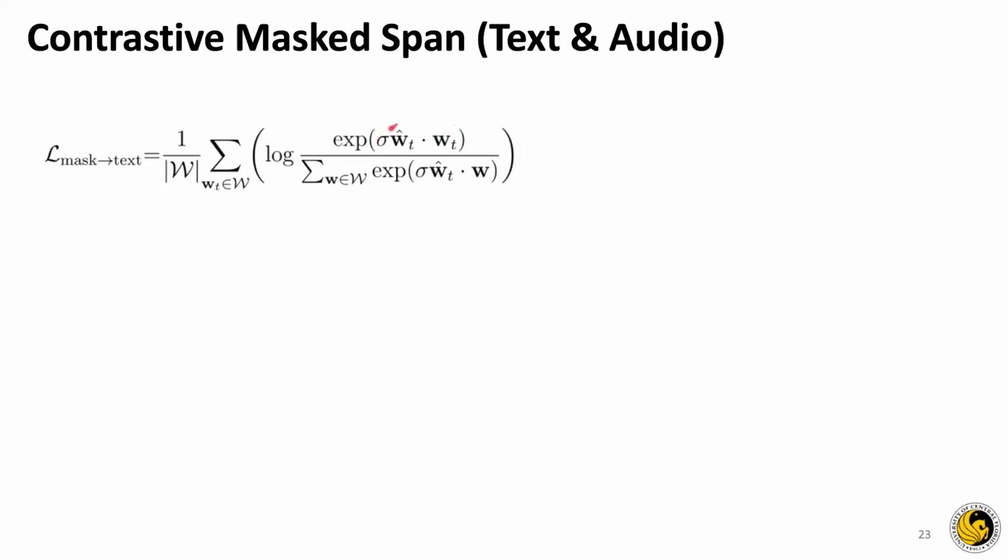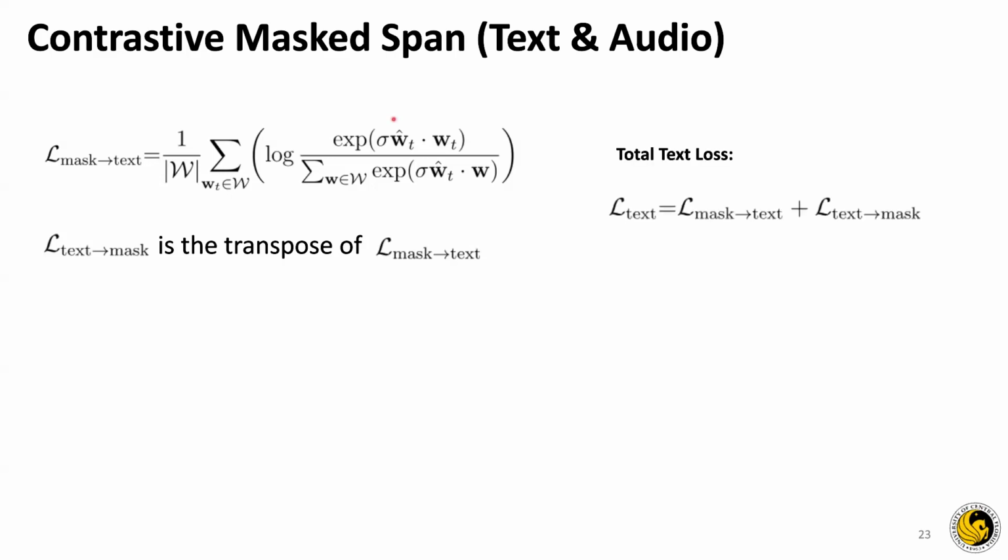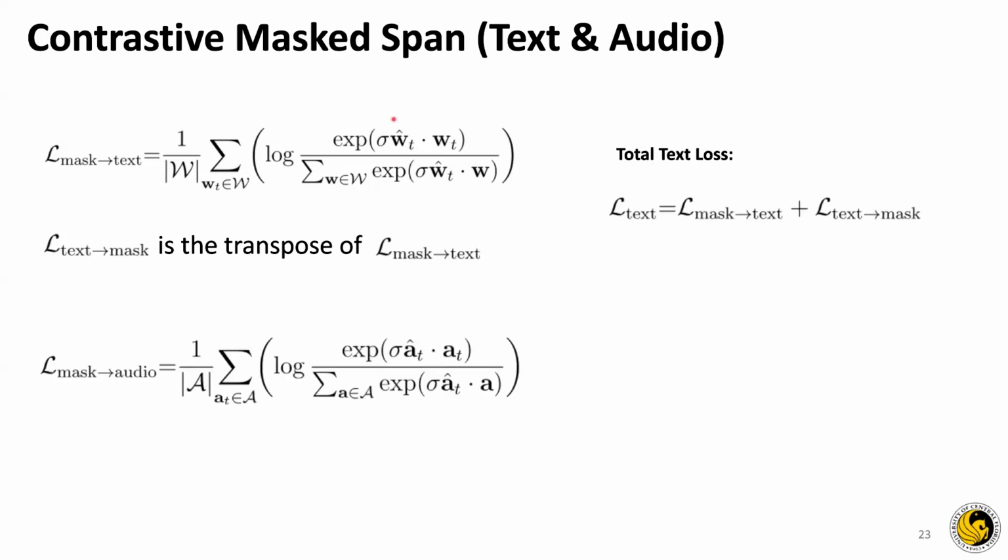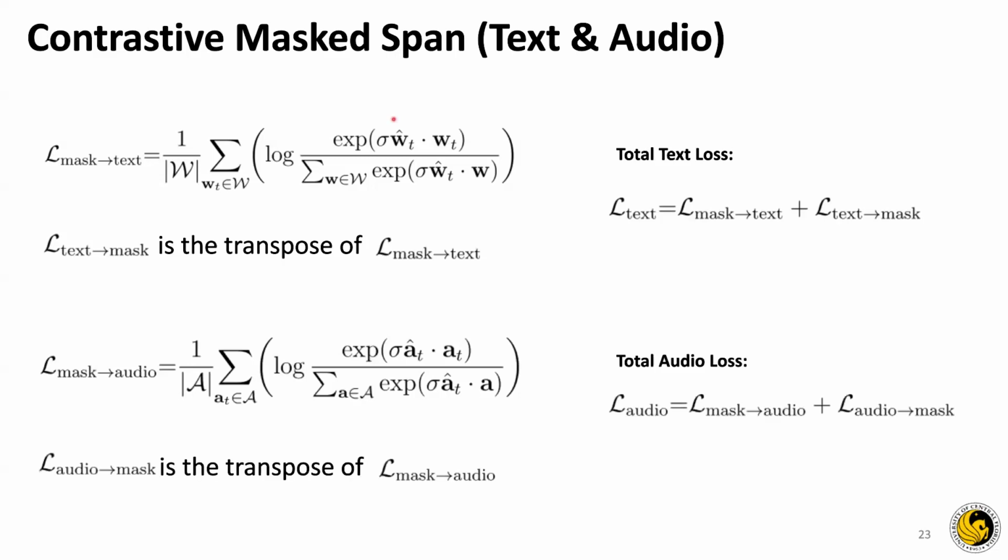So we L2 normalize W cap and WT, and then we scale the dot product with a factor of sigma, where sigma is from previous work, they have clipped it at 100. What sigma does is it helps warm up the models to emphasize the hard negatives. Now for L mask to text, if you take the transpose of it, we get the L text to mask, and you add them together to get the total text loss. You do the same for the audio as well, and you get the total audio loss.